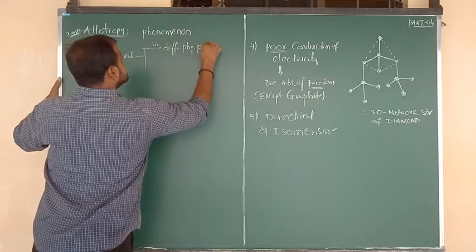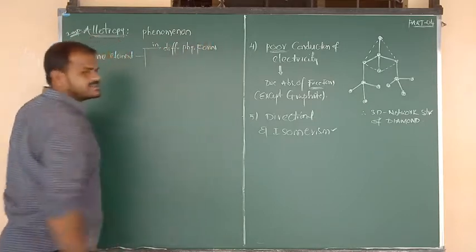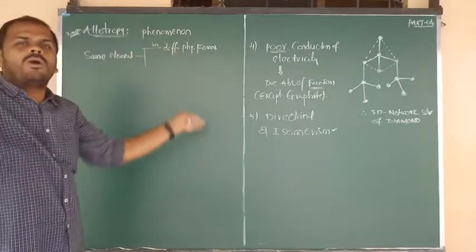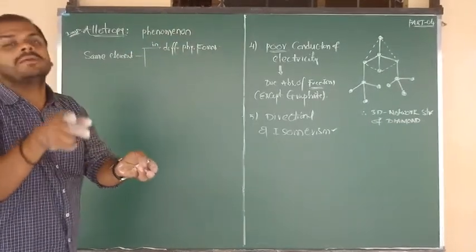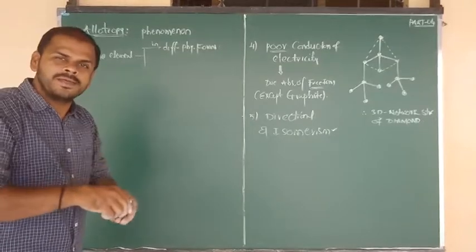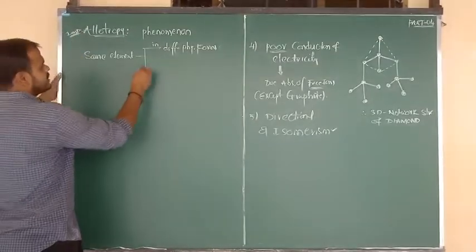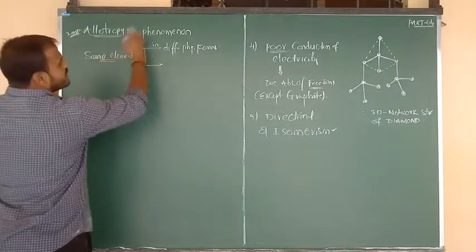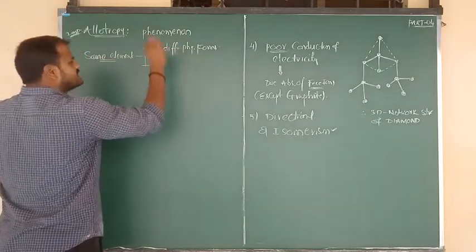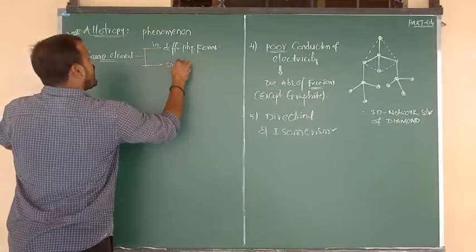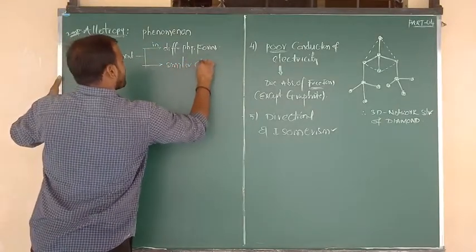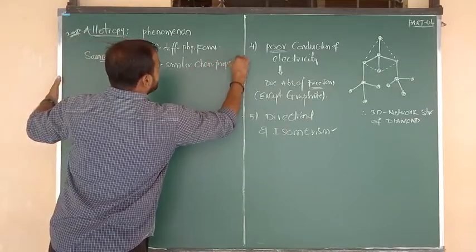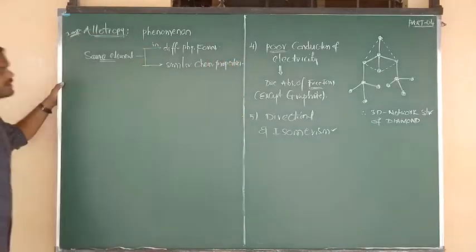The physical forms may be different, but for all those physical forms, their chemical properties are nearly similar, and we can say identical, and also similar chemical properties.